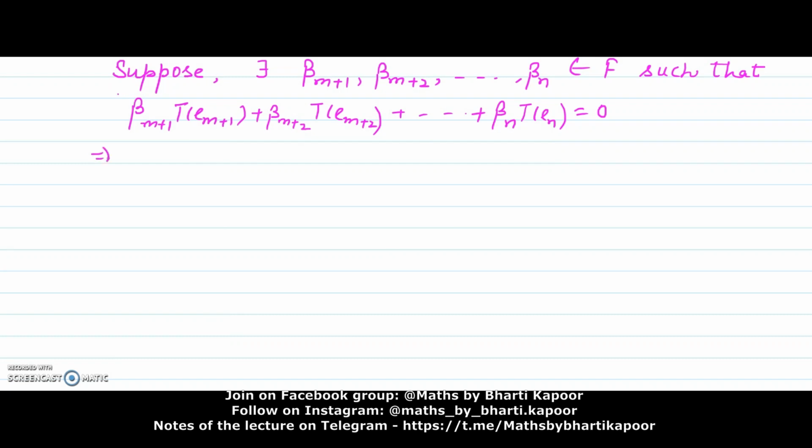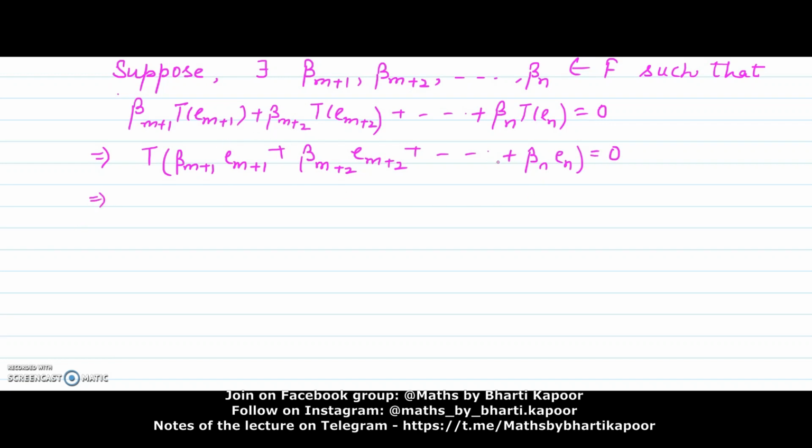Now T is linear, therefore we can write T of beta m plus 1 Em plus 1 plus beta m plus 2 Em plus 2 plus so on beta n En equal to 0.